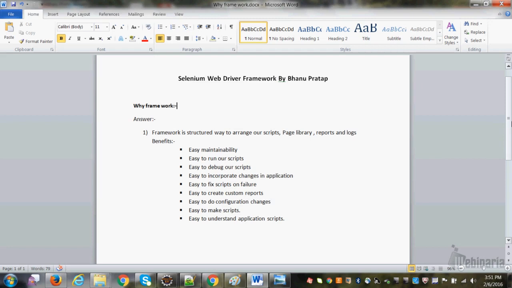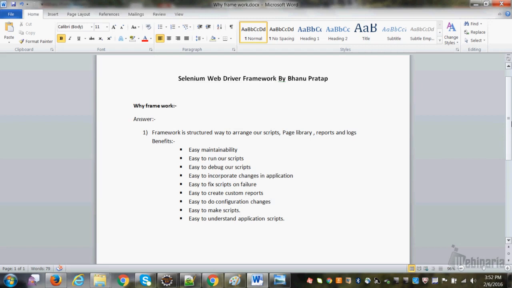If I don't have a framework, what will happen? We will be hard coding into the script, right? So when we hard code into the script, tomorrow if I have to change my URL, I have to go to every script and change it. I have to go to every script and change the browser type. I have to go to every script and change the username and password. But when we write to the properties file, we will just go and change the properties file. It will be applicable everywhere.